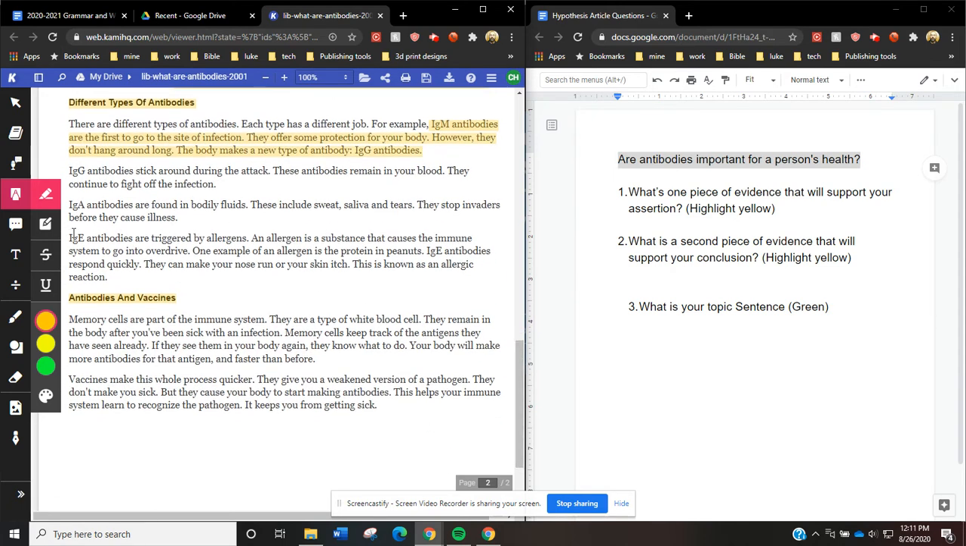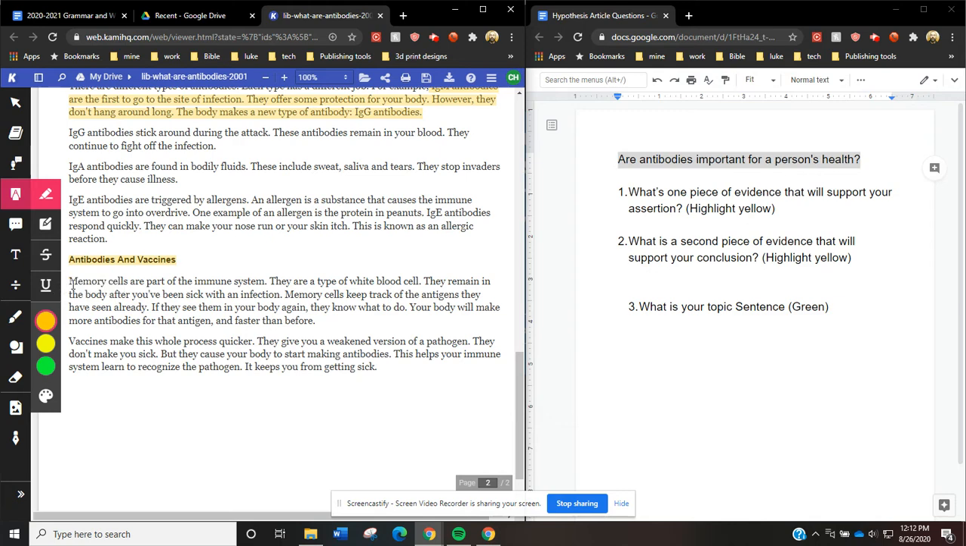Let's keep going. IgE antibodies are triggered by allergens. Wait, I have allergies. What is this? An allergen is a substance that causes the immune system to go into overdrive. One example of an allergen is the protein in peanuts. IgE antibodies respond quickly. They can make your nose run or your skin itch. This is known as an allergic reaction. That's what happens to me around cats. Cats are evil, by the way, if you didn't know that.